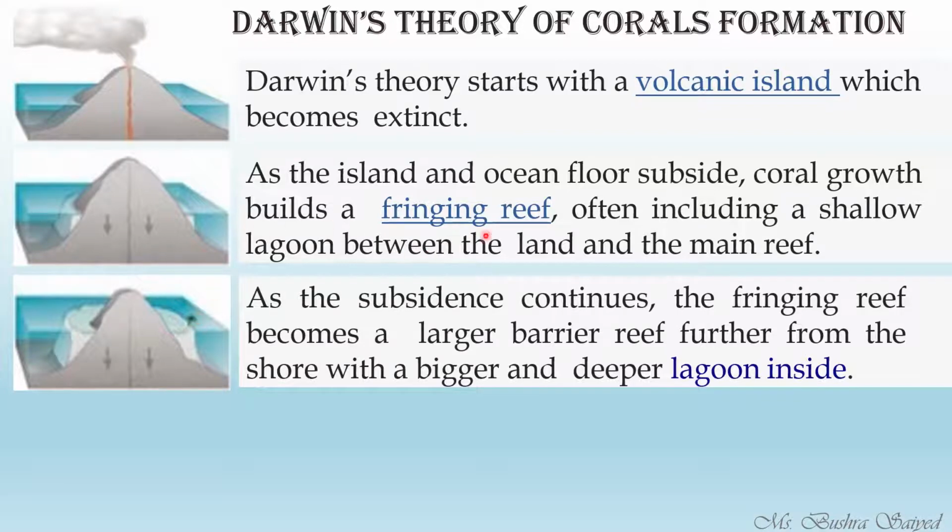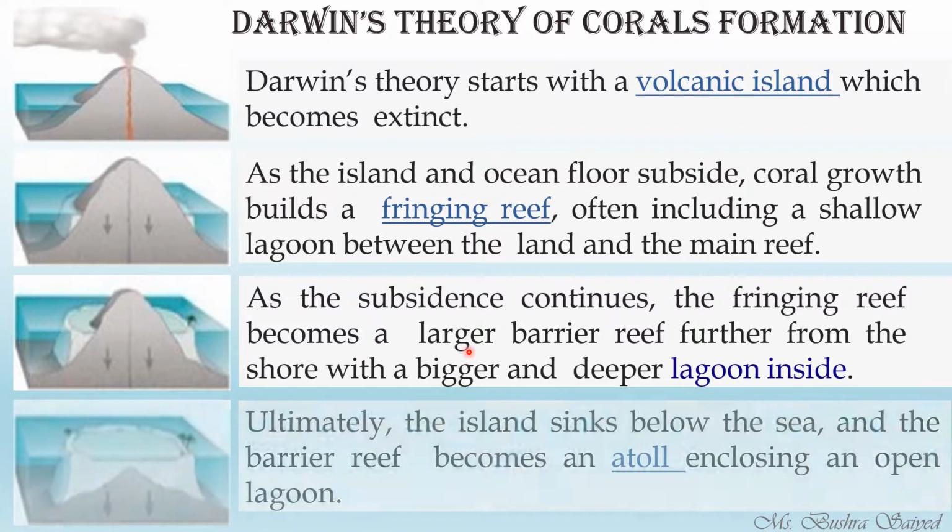This fringing reef will now form a barrier reef, and after the barrier reef it will become an atoll reef. This is how coral reef formation takes place, as given by Darwin. We also call it the theory of subsidence. First the fringing reef forms, then the barrier reef, and after that the atoll reef.